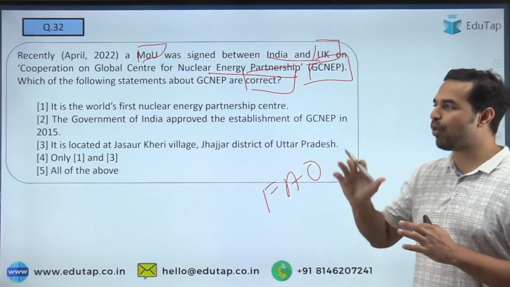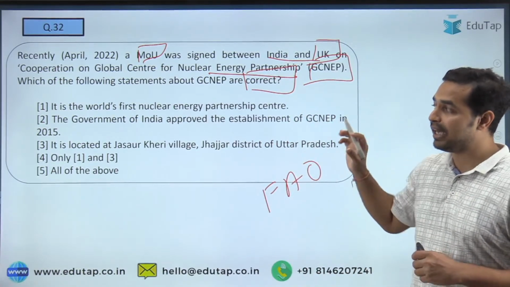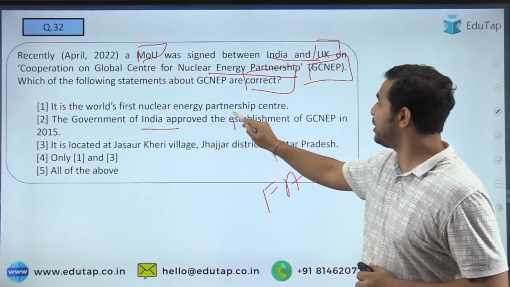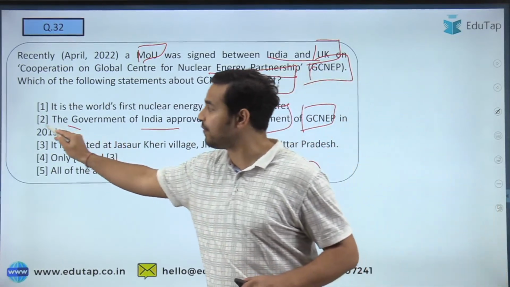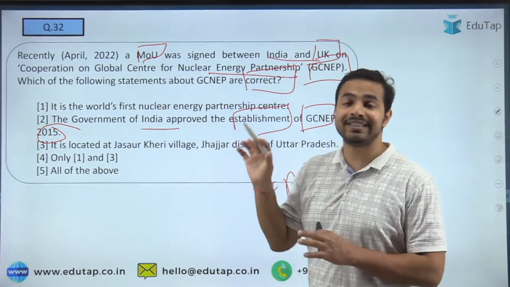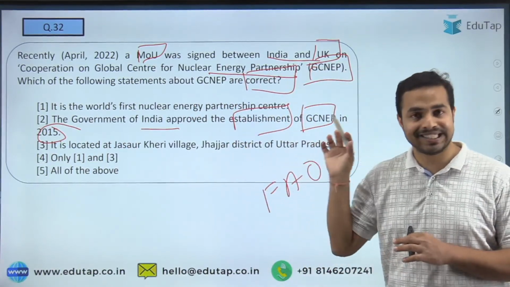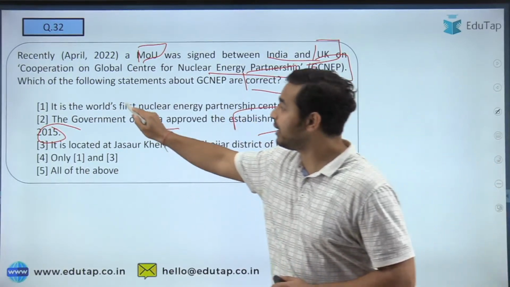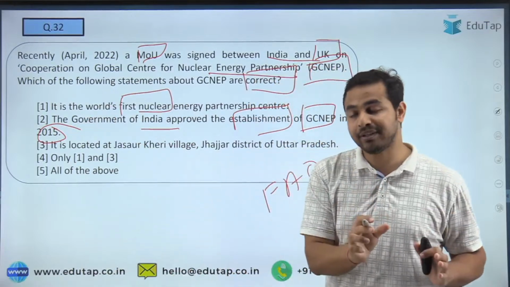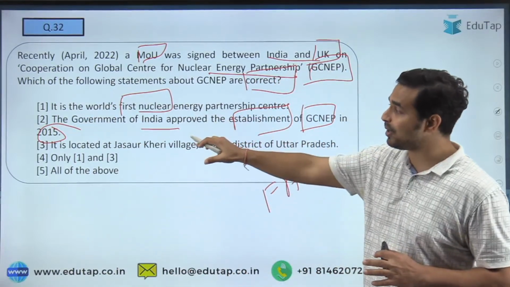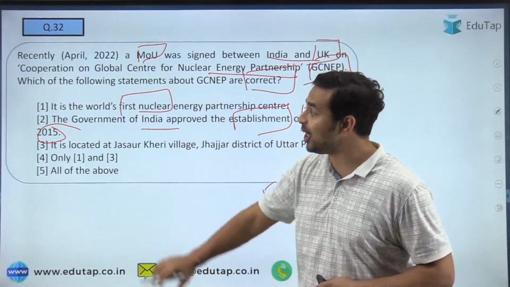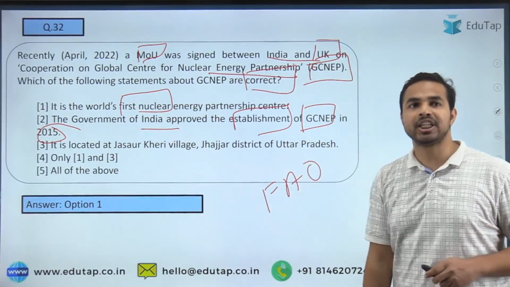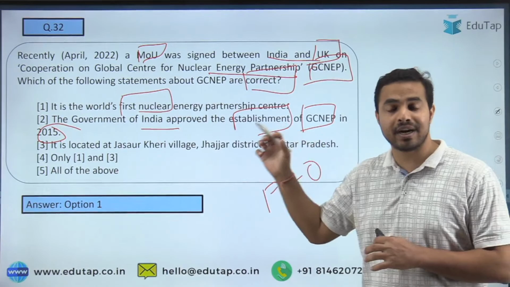So guys, now please tell me what is the right answer. GCNEP, it is the world's first nuclear energy partnership center. The government of India approved the establishment of GCNEP in year 2015. See guys, once again I am telling you, आंसर करने से पहले प्लीज रीड आउट द स्टेटमेंट्स केयरफुली। यहाँ पर फोकस कीजिए कीवर्ड्स के ऊपर। The very first statement talks about that this is the first nuclear energy partnership center, absolutely right, but the second statement says that government of India ने इसको अप्रूव किया था ईयर 2015 के अंदर, and this thing is absolutely incorrect. So that is why this is not the right answer, and even the third statement is incorrect.